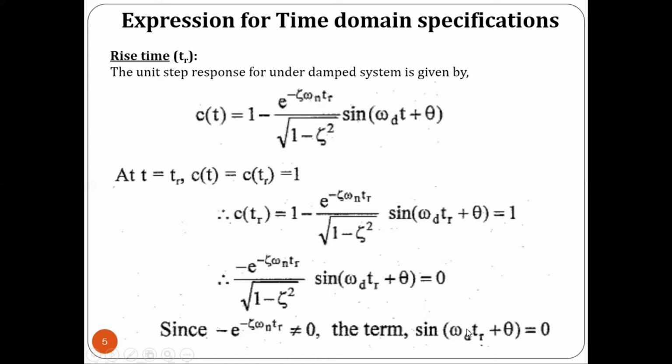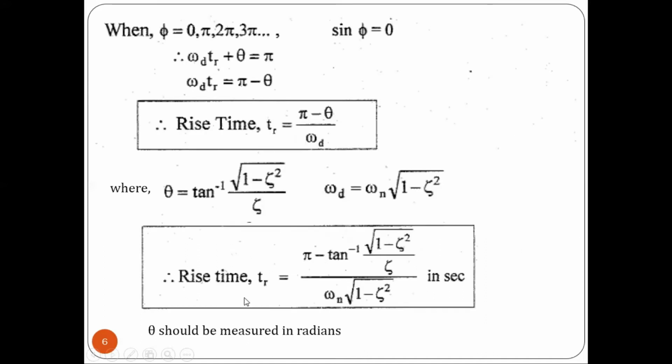So here we have this exponential term and sinusoidal term, right? Here the exponential term will not be equal to 0, so the sinusoidal term will be equal to 0 when the angle is an odd multiple of pi, right? So by substituting the value, we will be getting the rise time as pi minus theta divided by omega d. By substituting the value of theta and omega d, we will be getting the rise time like this. So next we can see the peak time.